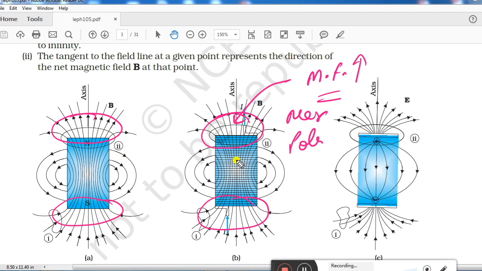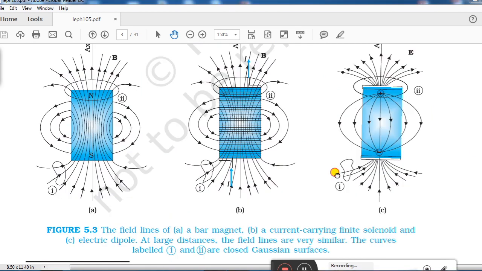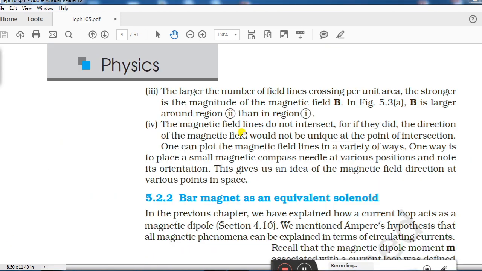And if you go away from the poles, suppose here at this point, you can see in this region very few lines. That means the magnetic field strength is lower in this region. Okay, so this you can differentiate after reading point number three.